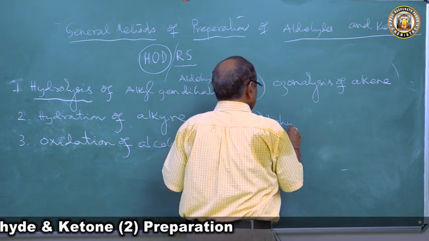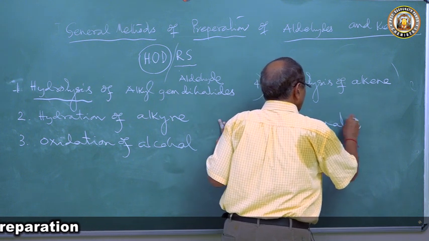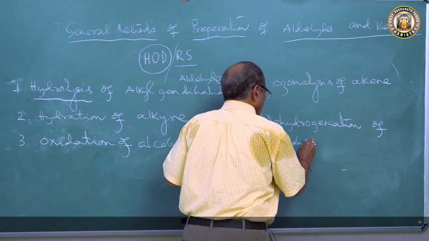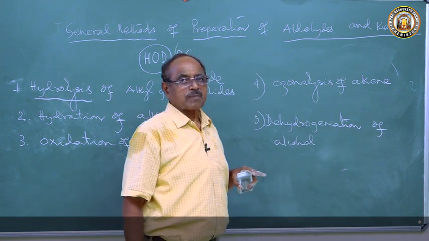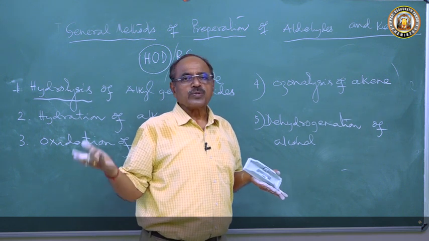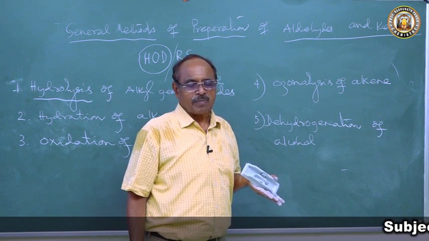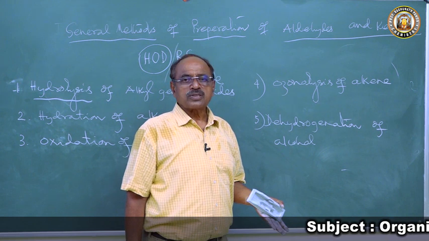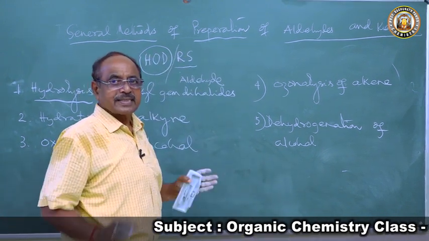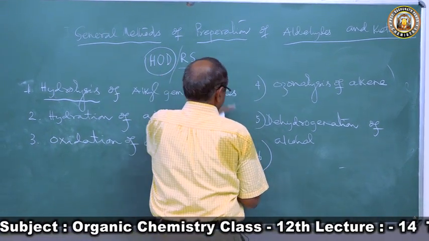Dehydrogenation of alcohol. When primary alcohol vapors are passed over reduced copper at 300 degrees centigrade, it undergoes dehydrogenation to form aldehyde. The secondary alcohol forms ketone. Children, you see, 5 methods are from the last chapters we have done. There is nothing new. And then comes 6, D.